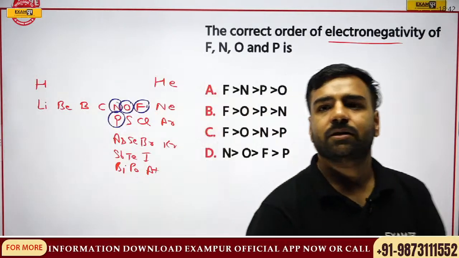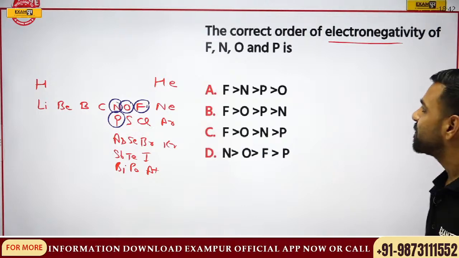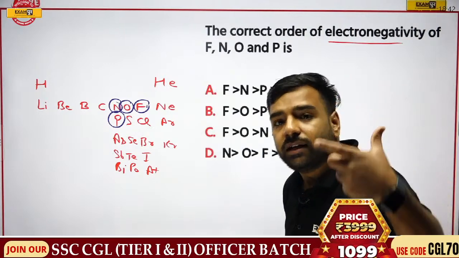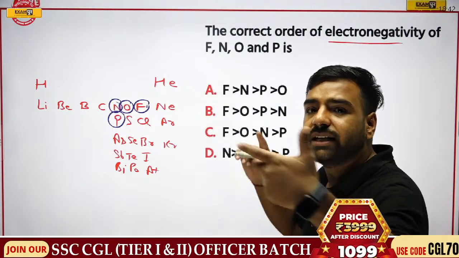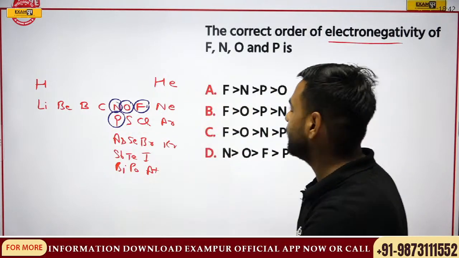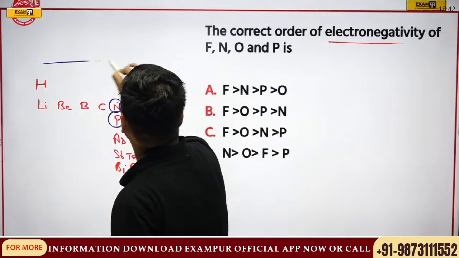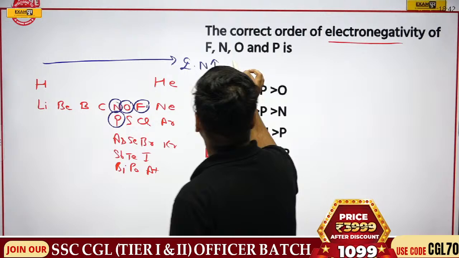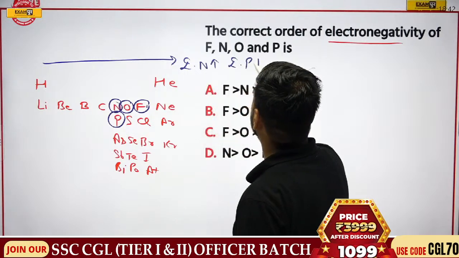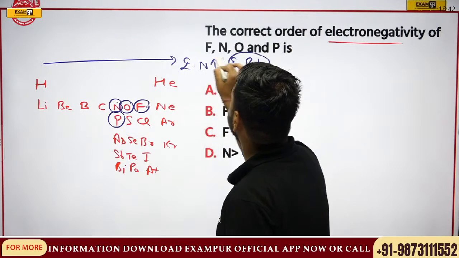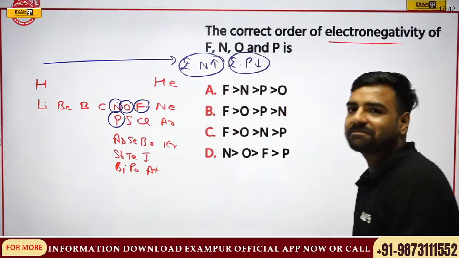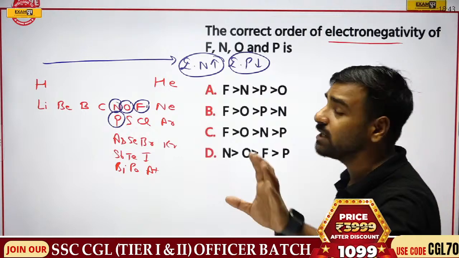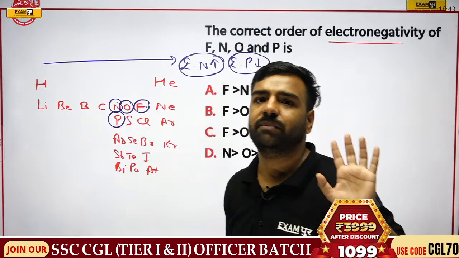Yeah. So can you answer this? The correct order of electronegativity. If you want, I can again explain. Electronegativity is actually increasing from left to right. That is, if I talk about the periodic table, from left to right, electronegativity will increase, and if I talk about electropositivity, it is going to decrease. So I guess now you can give this answer. Answer please. And everyone who is there in the session, please try to understand all these facts. Very important for the examination.